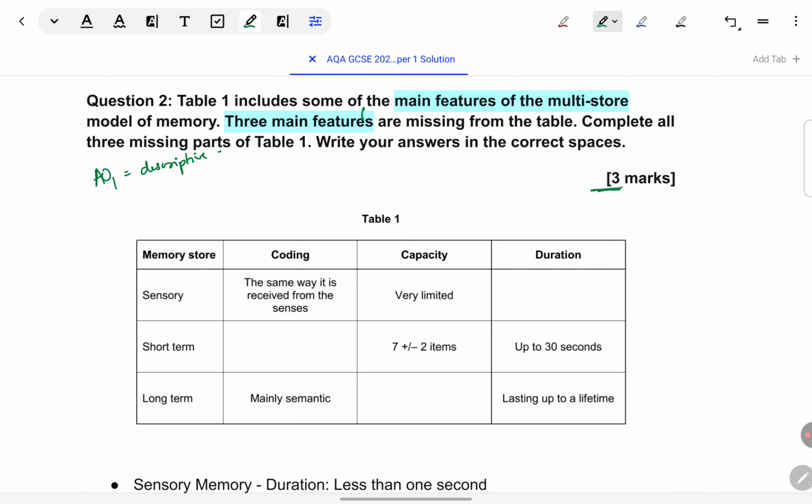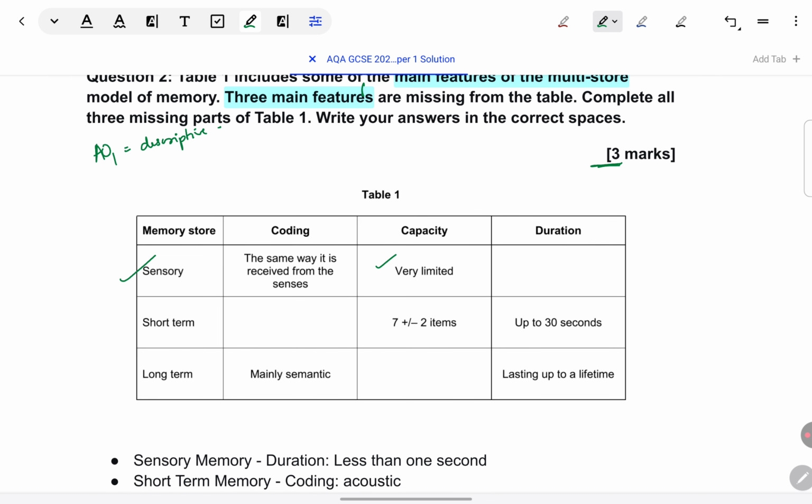If you've learned the multi-store model well, you'll be able to answer this very easily. First given is sensory memory. Coding is the same way received from senses, what we call raw encoding. Capacity is very limited. What is the duration? Actually, capacity is quite big for the sensory memory. I don't know why it's given this way. Anyways, right now it's not our concern because we are not looking at that. Our answer is concerned with duration. Duration is less than a second.